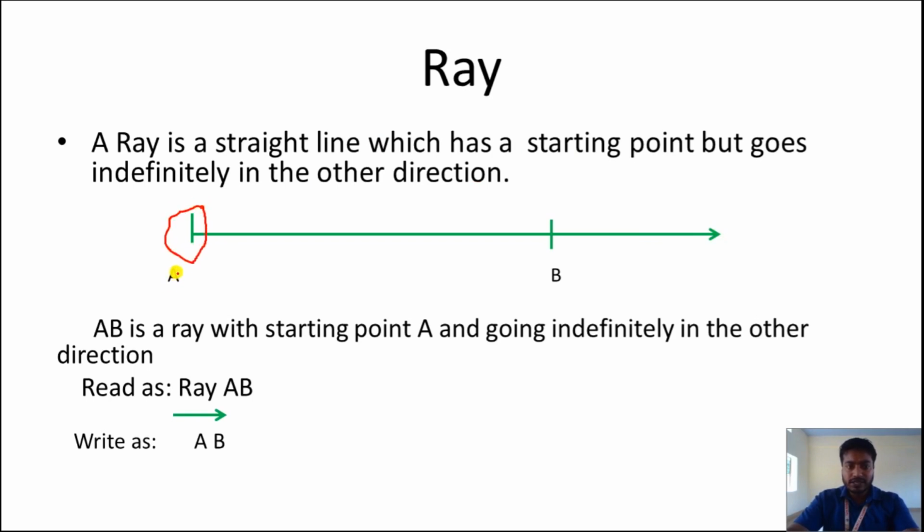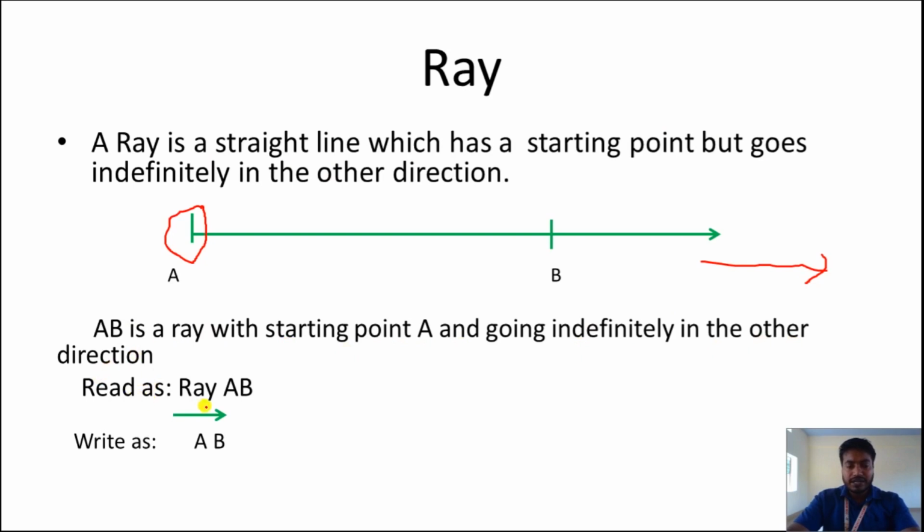So this is the ray. A ray is a straight line which has a starting point but goes indefinitely in the other direction. Clear now? Now AB is the ray with the starting point A and going indefinitely in the other direction.